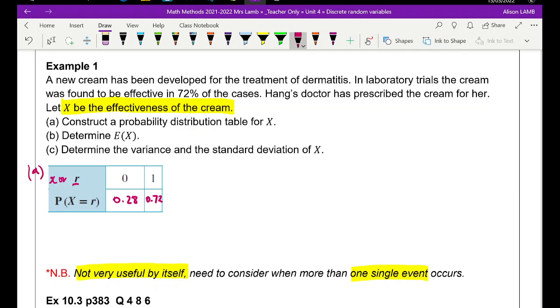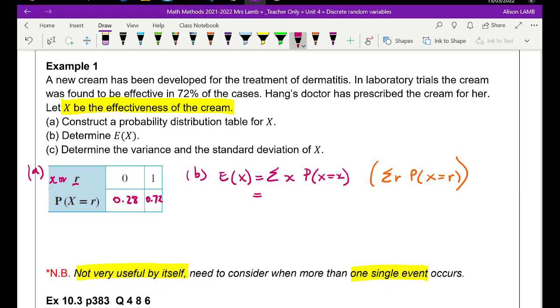Let's have a look at part B. We've got to get the expected value of X. So remembering, this is just the sum of our values x times the probability that X is equal to x. Maybe we're thinking of it as the sum of r's times the probability that X equals r. Might make more sense.